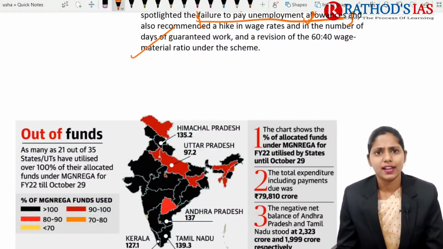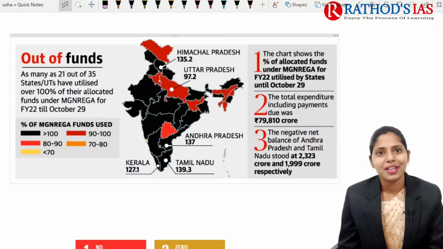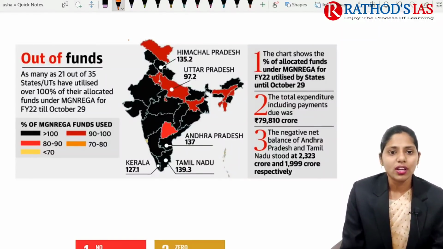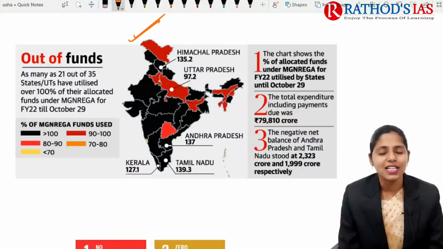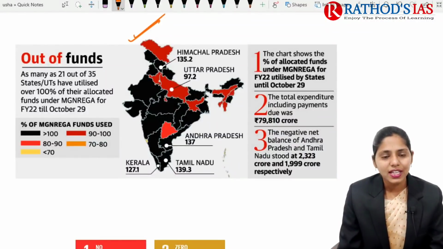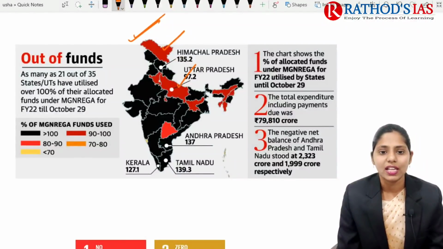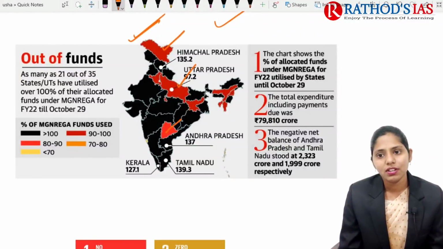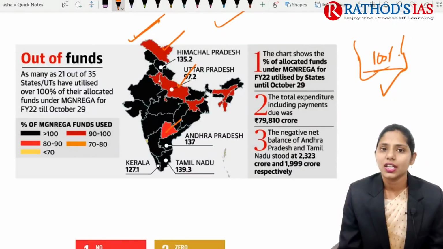This infographic I collected from my database, from our earlier Hindu analysis itself. It mainly says that states are running out of funds. Many states in our country, like Himachal Pradesh, Uttar Pradesh, Andhra Pradesh and some northeastern states, are running out of funds here. Some states went for 100% utilization of allocated funds for MGNREGA till October 29, 2021.